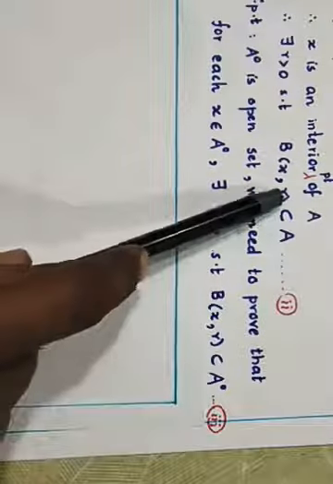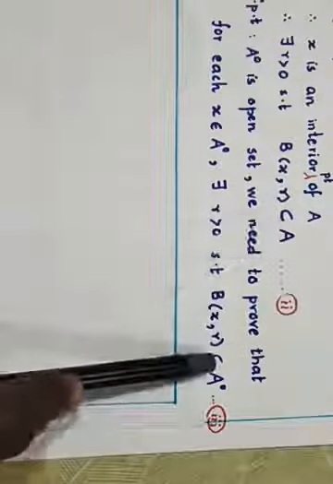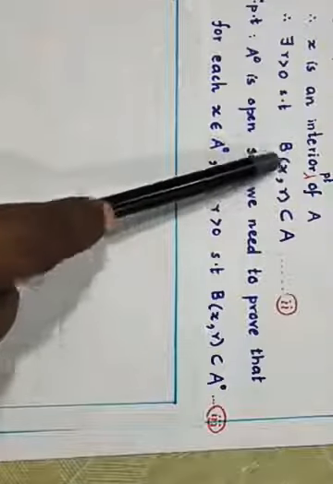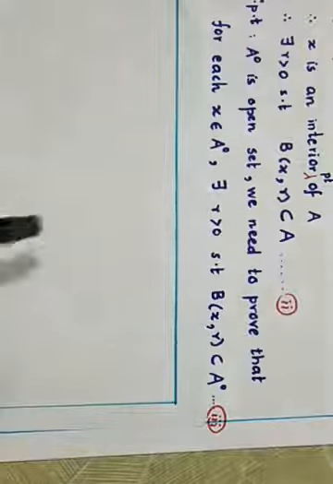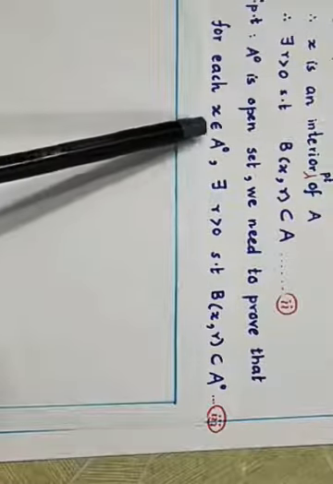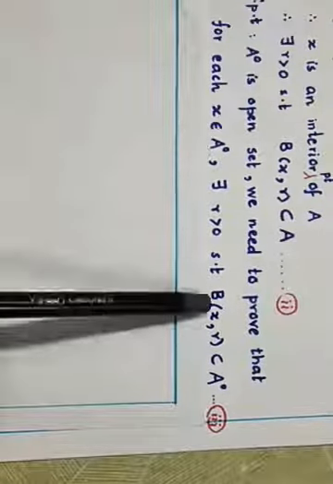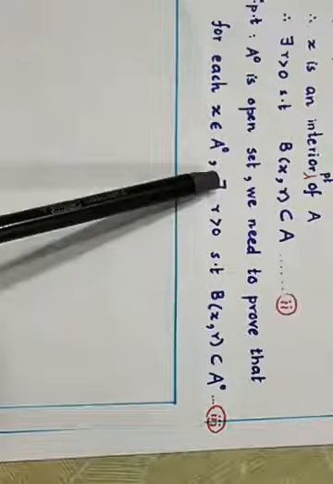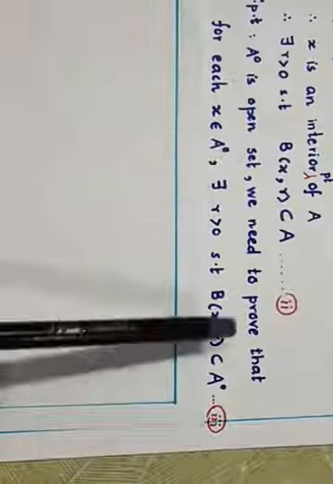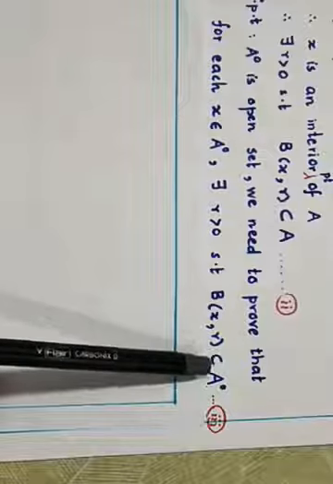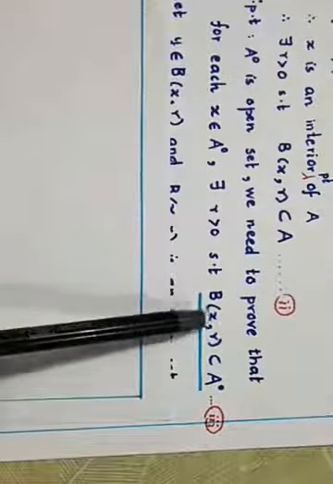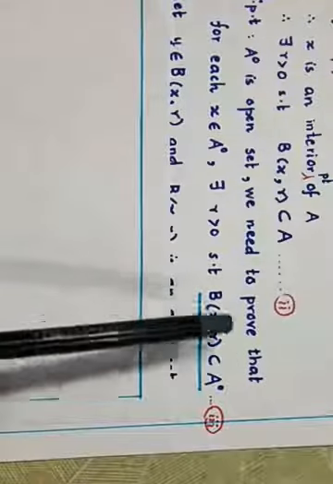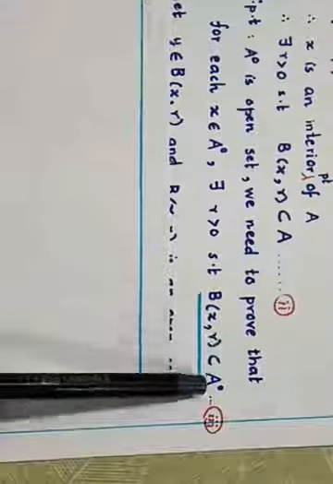Remember, this is different from the earlier statement. Earlier, x was an interior point, therefore there is some B(x, r) which is contained in A. But now, for each member of the set, if there is some open ball centered at it which is completely contained in A interior, then A interior will be an open set, not just in A. We will prove that this is a subset of this.